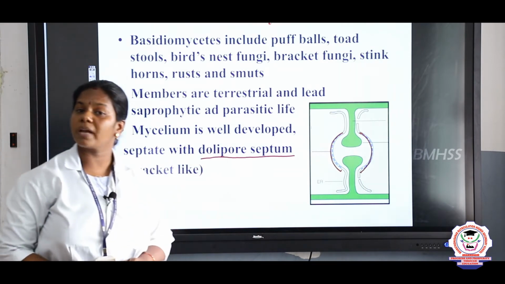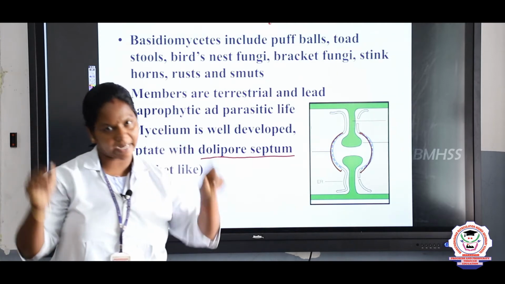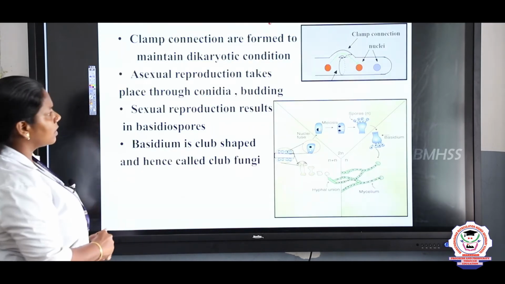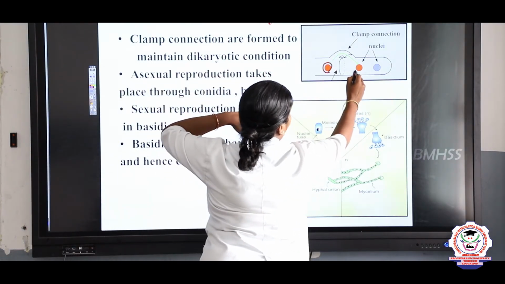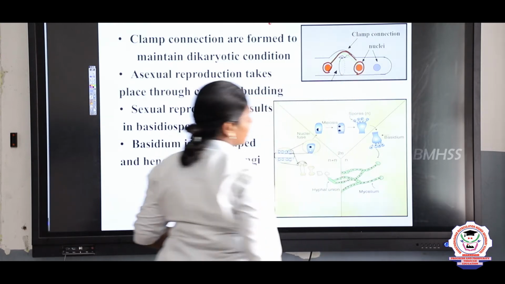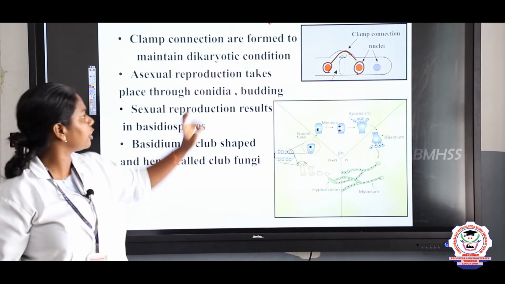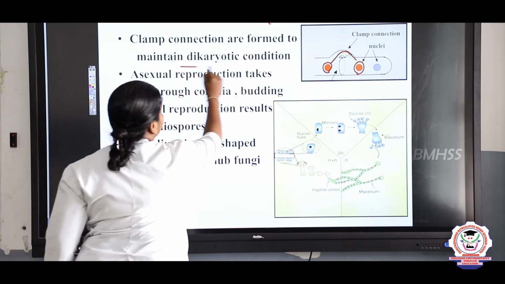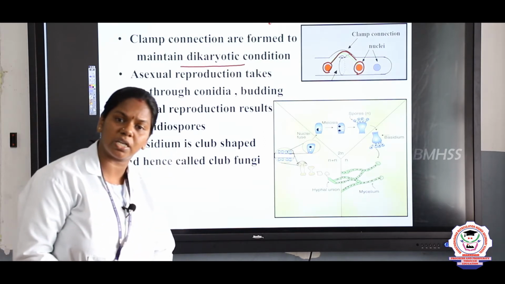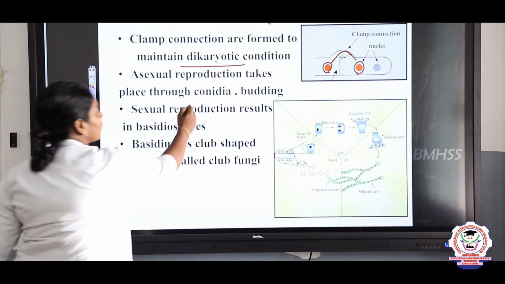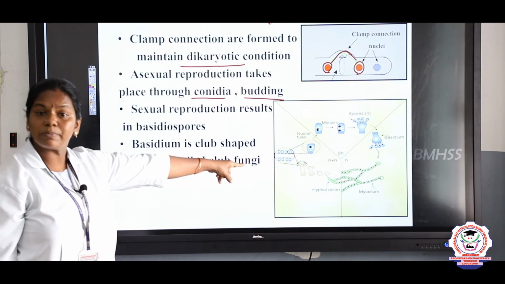From this the diagram questions may ask children, draw and label doliphore septum. Doliphore refers to the bracket shape, right? So next, another type is a clamp connection. You see, one nucleus is connected to another nucleus by means of a clamp. Why should it be connected by the clamp? To maintain the dikaryote. Di means 2, karyo means nucleus. To maintain the dikaryotic condition, and here both sexual and asexual reproduction takes place. Asexual reproduction takes place through conidia, budding, and sexual reproduction we can see as basidiospores.